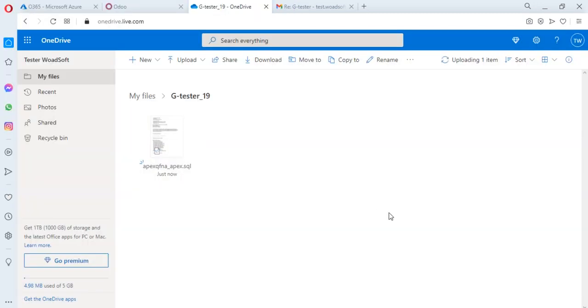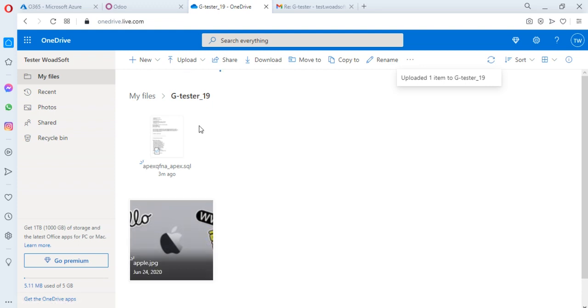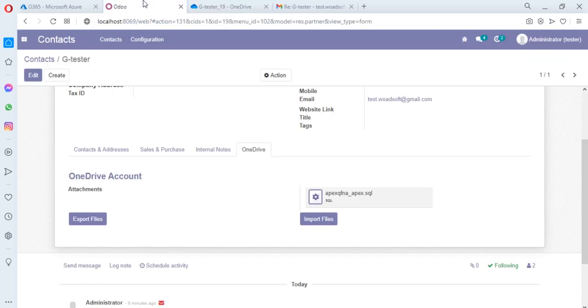I have selected an image, and it will take few seconds to upload the file. And the file is uploaded successfully, and you just simply click import files.